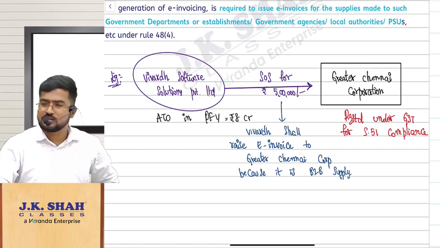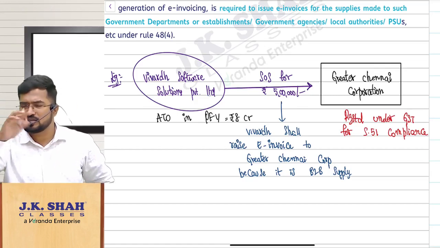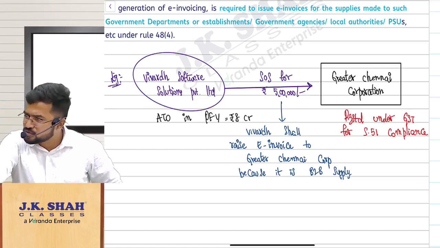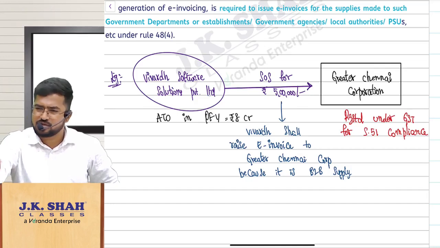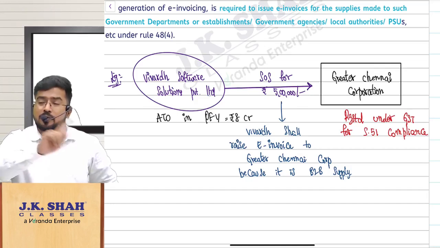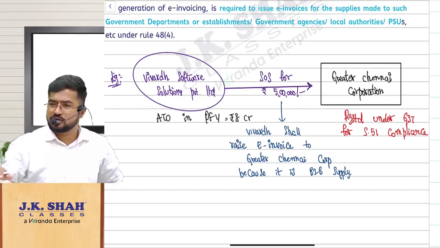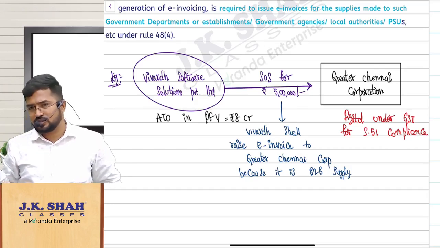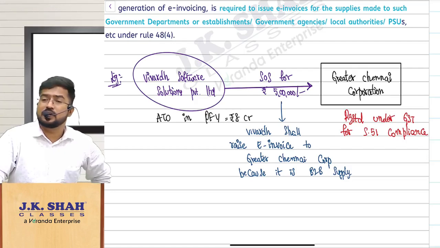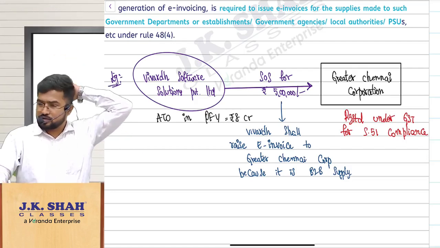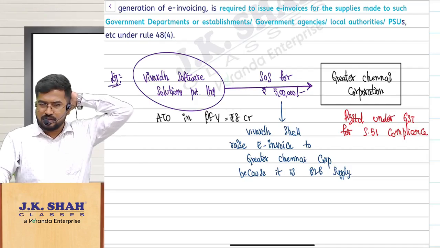Sir, my doubt is, Greater Chennai Corporation is a local authority. Are they supposed to raise e-invoices? They are not supposed to raise invoices when they are making any supplies; for them that relaxation is there. But when we are providing anything to Greater Chennai Corporation, we do not enjoy any relaxation. We should definitely raise e-invoice if we are registered and crossing that limit of 5 crores. Shall I continue? Everybody? Next.